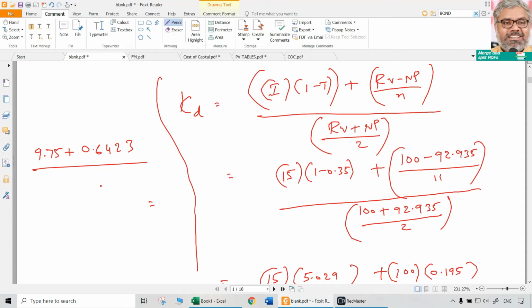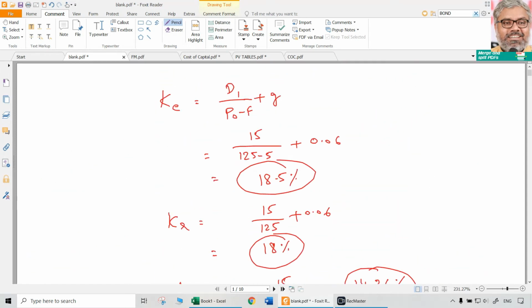That is going to be 96.4675. That means 9.75 plus 0.6423 divided by 96.4675 multiplied with 100. So approximately the cost of debt KD is going to be 10.77%. Enough, 2 decimals is okay. 10.77% is cost of debt.